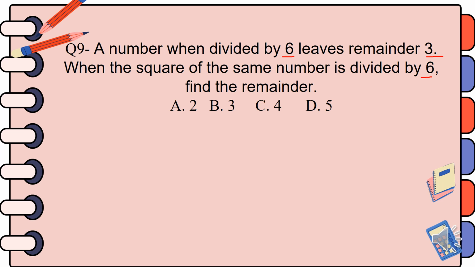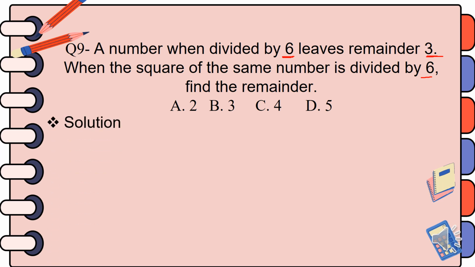There is a certain number, and when you divide that number by 6, the remainder is 3. Again, when the square of that number is divided by 6, what will be the remainder? A 2, B 3, C 4, D 5. So what is the answer for this question? Okay, I hope you get the answer. Let me show you the solution.